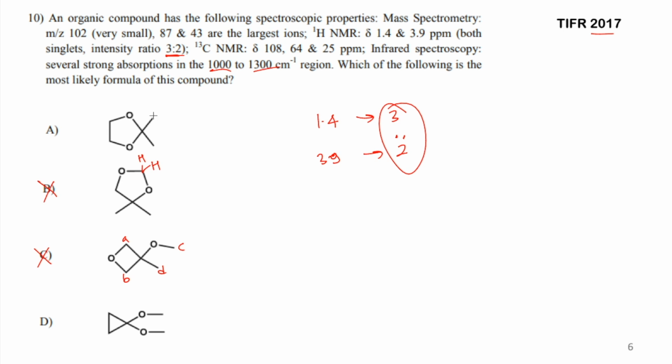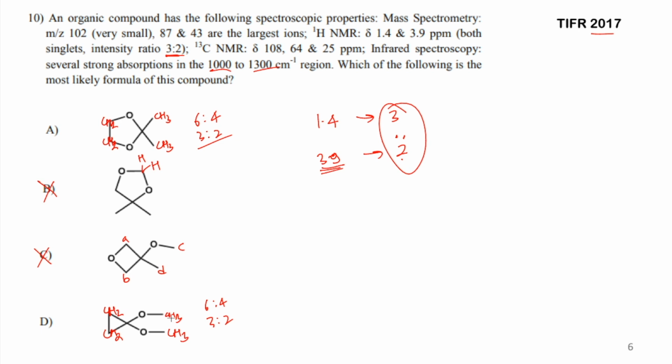Now if you see here, this is CH3 CH3, and here again you have CH3 CH3, and here it is CH2 CH2, and here again it is CH2 and CH2. Now the ratio is 6:4, which is basically 3:2 in both places, right? So NMR cannot help you solve it further, but the chemical shift will help us. As you can see, 3.9 ppm is for the one with the intensity of 2. That means the carbon having a lesser number of hydrogens is attached to a more electronegative group. That's why it is more downfield, or a higher chemical shift value.